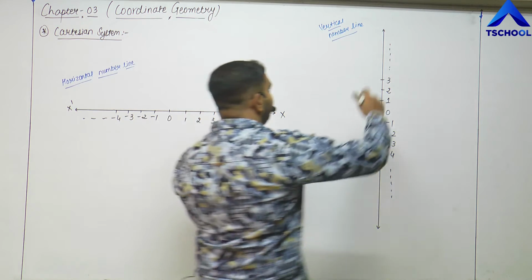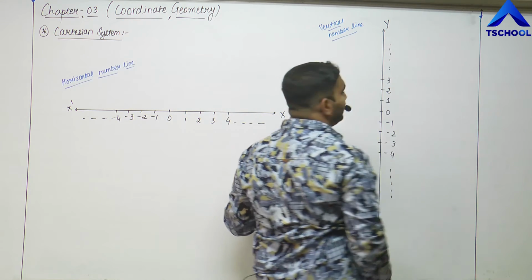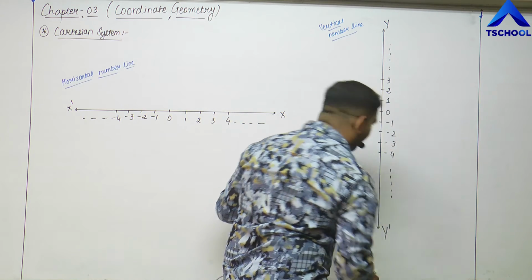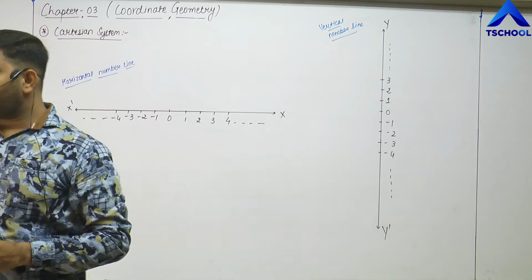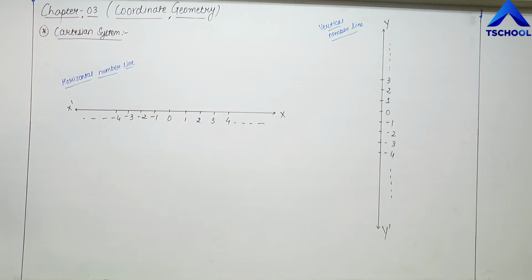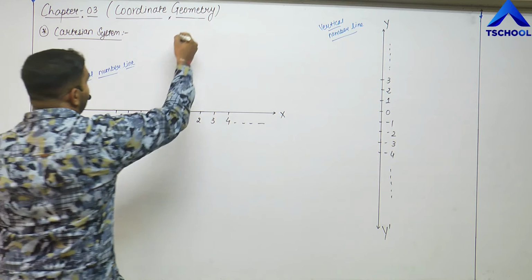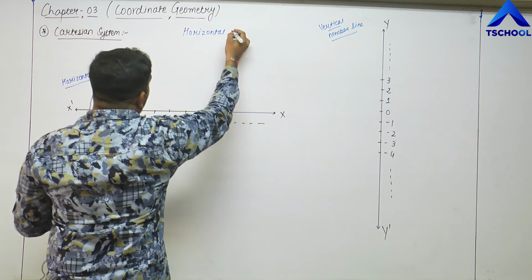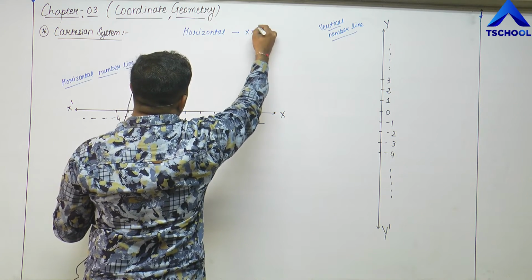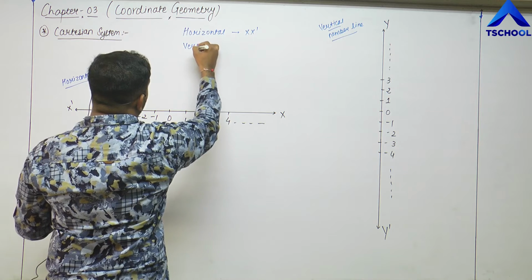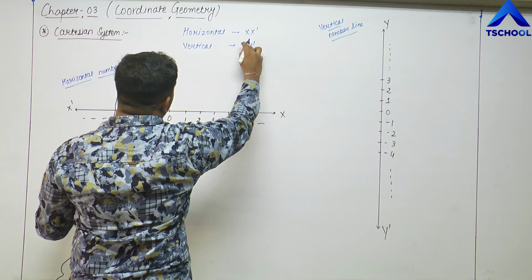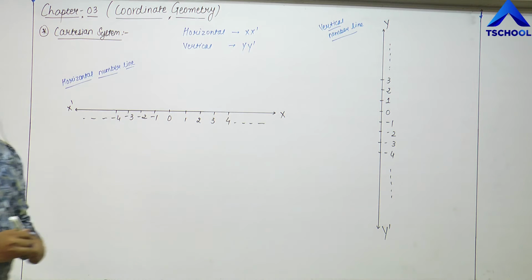And again, if we name this, on the upper side that will be Y, and on the lower side that will be Y dash. So these are the two number lines, the horizontal number line, that is X dash X, and the vertical number line that is Y dash Y, right? So these are the two number lines that we are having.